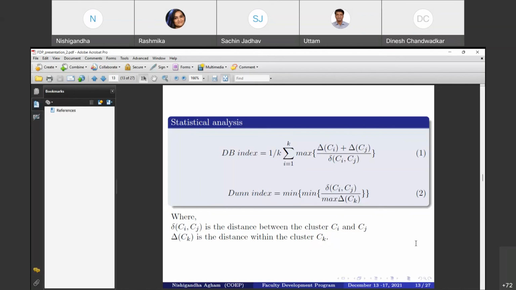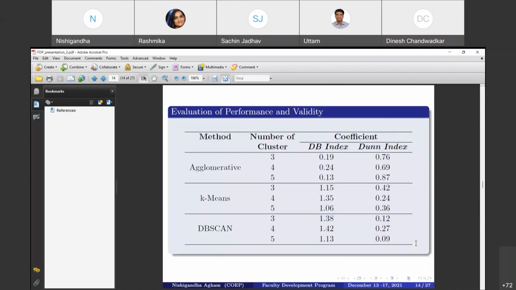The lower the DB index value, the better the clustering. That won't happen in the case of the Dunn index. So from this table, we can notice that the proposed method shows the better result for the agglomerative method for clustering our IPG database, which shows a lower DB index for the optimal number of K clusters.